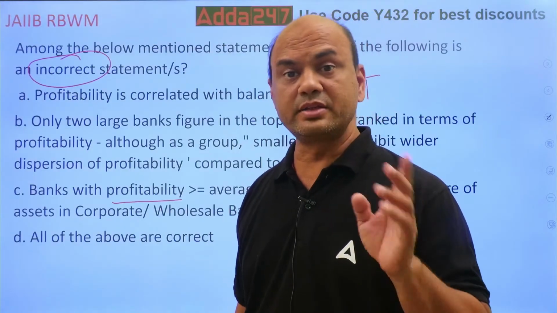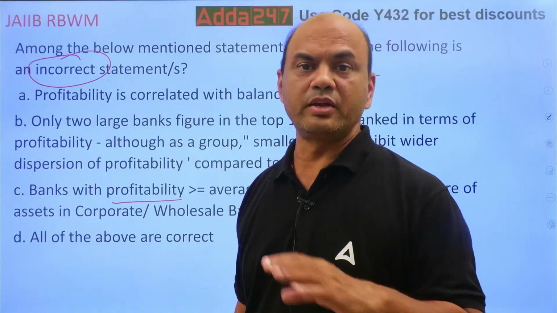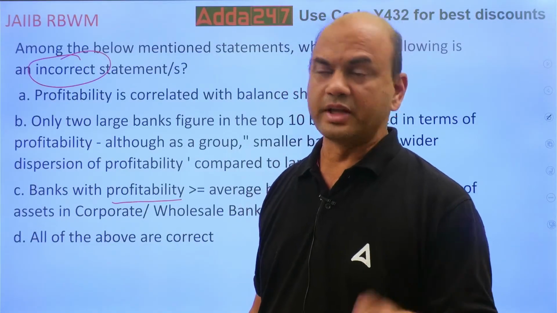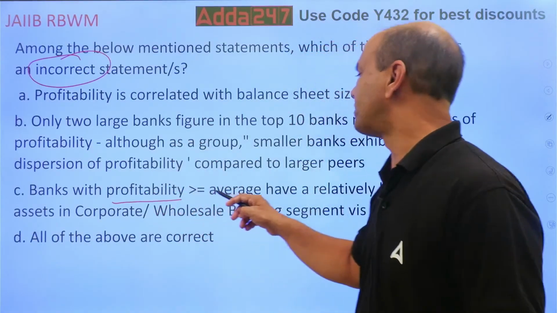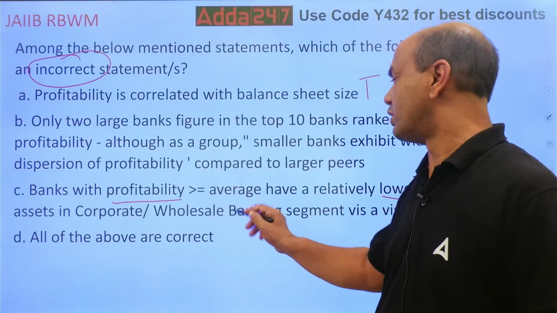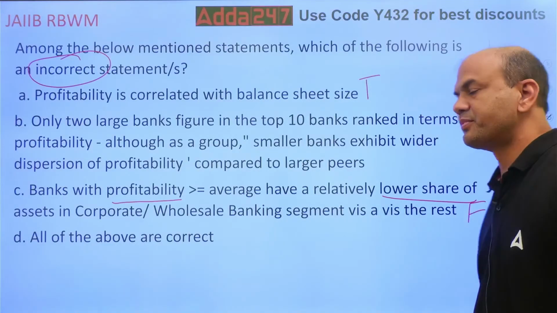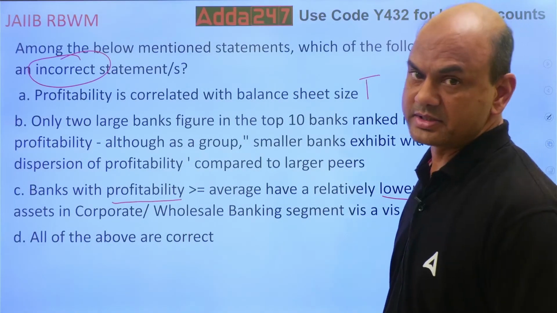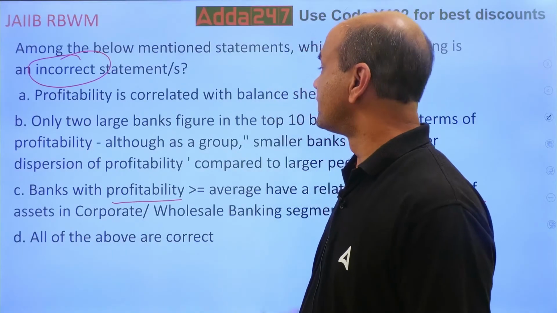Profitability is high, but there is a huge risk. The risk is NPAs. One NPA and your bank is gone. So that's why, for this incorrect statement, banks with high profitability will have a relatively lower share of assets in corporate or wholesale banking. So this is false. They will have a higher share vis-a-vis others. Okay? So this one now.